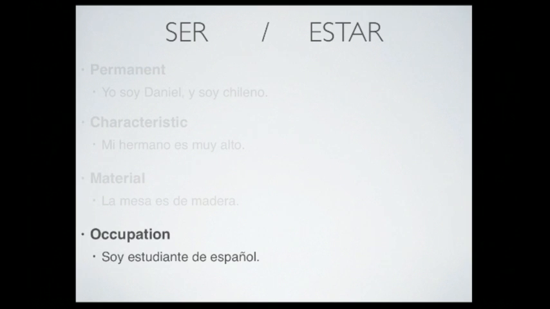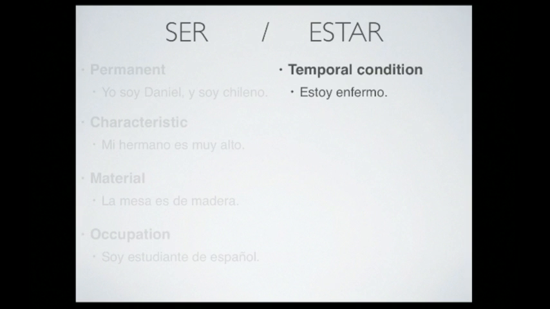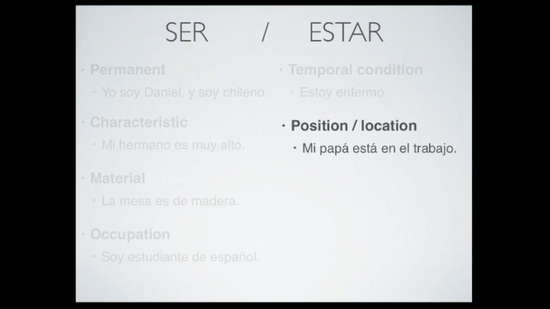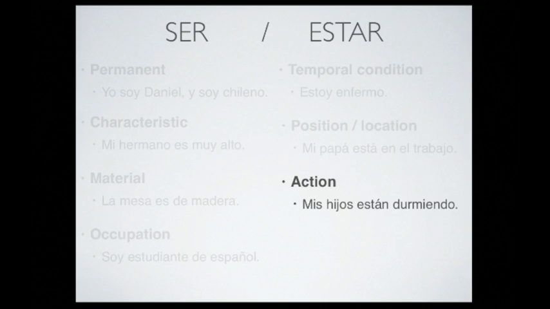On the other hand, we use estar when we talk about something like a temporal condition. In this case, we can say estoy enfermo. Also, we use it when we talk about position or location. For example, mi papá está en el trabajo. And finally, we use estar when we talk about actions. For example, mis hijos están durmiendo. These are really general explanations.